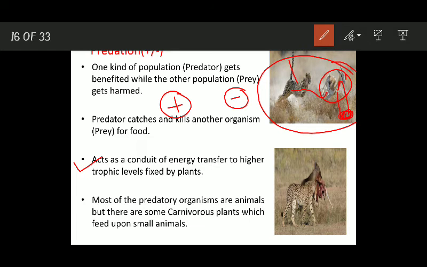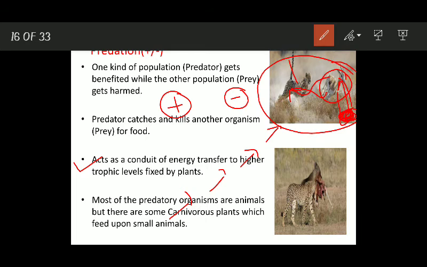So the energy which is fixed by plants and stored in them moves to herbivores, and then when herbivores are taken by the predators, the energy moves to higher trophic levels. So we can say that predation is a conduit through which energy transfers to higher trophic levels.